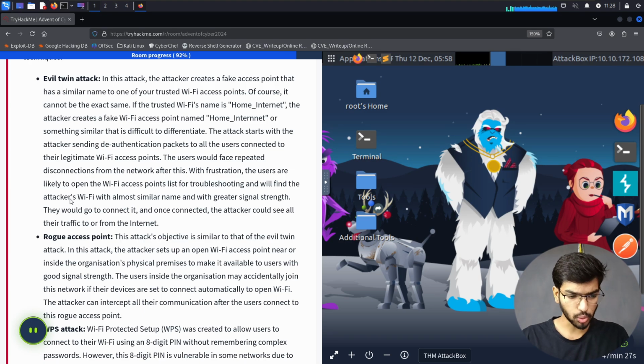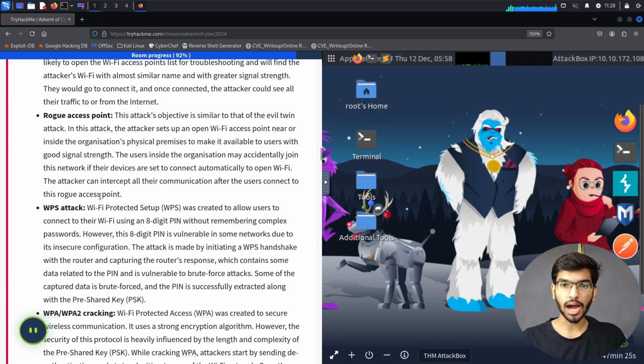Now, coming to our next type of attack, which is the rogue access point. It could be in an organization or even an open public place like a coffee shop where everyone goes and hangs out. I, as an attacker, could just keep an open Wi-Fi network enabled there, open for anyone to connect.